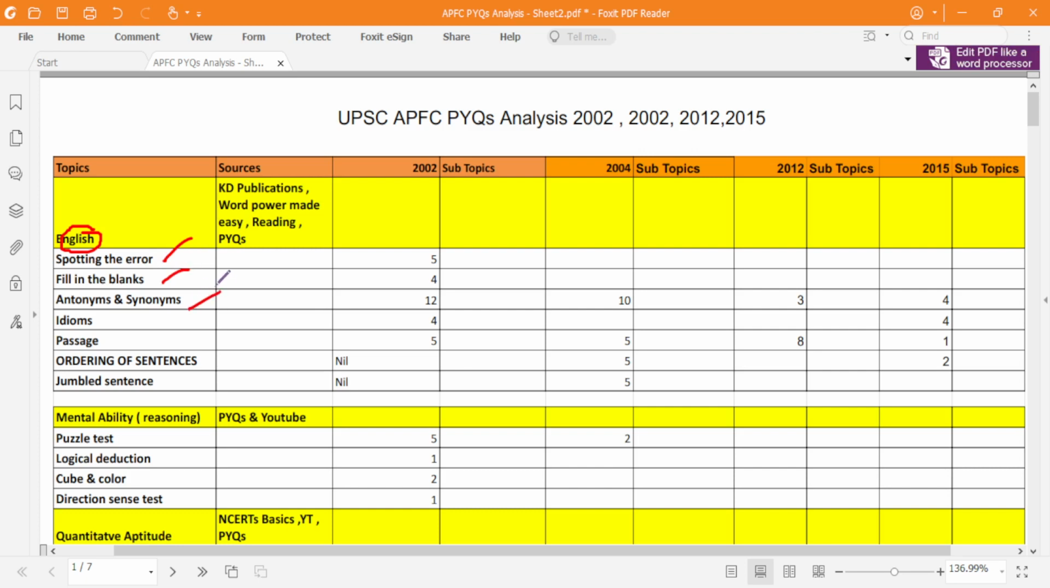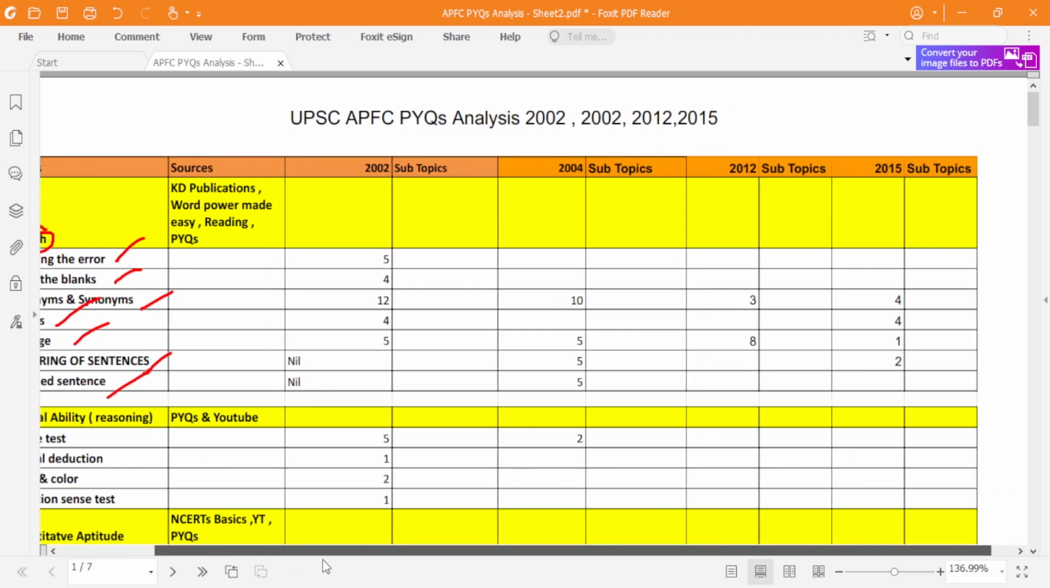Okay, and third, antonyms and synonyms. I think you know that you should know the meanings of the words. Okay, so if you know the meanings of the words, you can also identify the opposites. Then idioms, passage, ordering of the sentences, and jumble sentence. Fine. So now first let us see how the pattern has been followed.